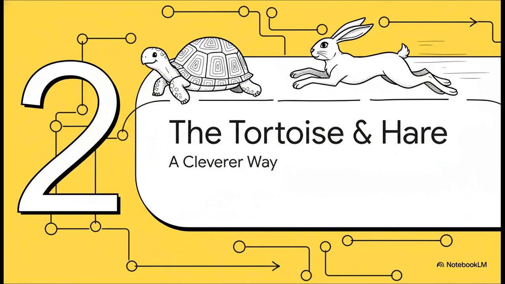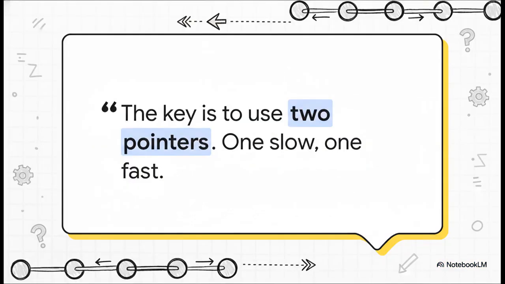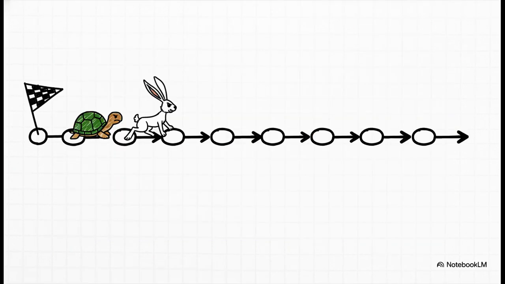It's a beautiful algorithm, and it has this great nickname, the tortoise and the hare. This approach is all about changing the way you think about the problem. The big idea behind it is actually pretty simple. Instead of having one person walk the line, we're going to use two. In programming, we call these pointers, but you can just think of them as two fingers tracing along the list. And here's the trick. One of them is going to move slowly, and the other one is going to move twice as fast. Let's walk through this.